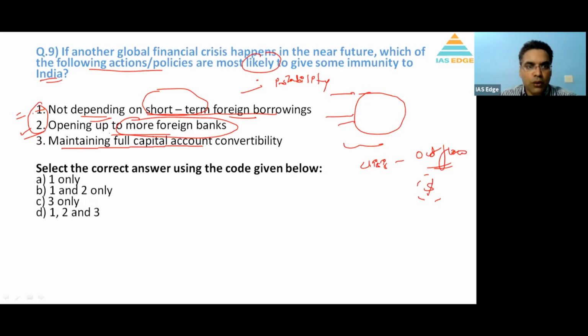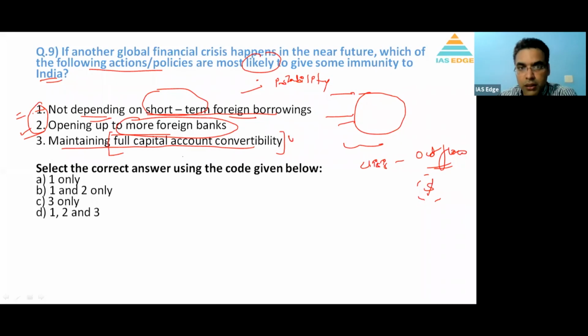Option 3, maintaining full capital account convertibility. Full capital account convertibility means you open the market and you allow investment unrestricted in India. But that is a problem. In the 1997 Asian financial crisis, this is what happened. Many countries like Thailand and Indonesia had full capital account convertibility, but they faced heavy outflow of dollars, and they faced a crisis also.